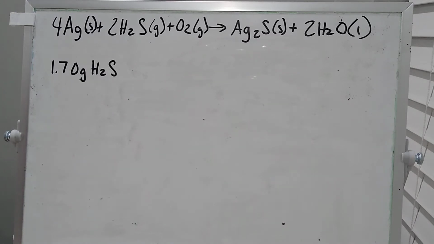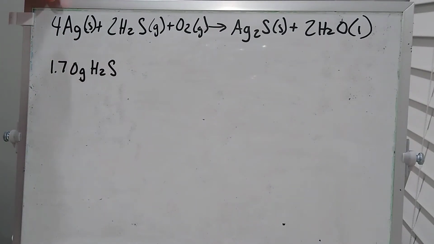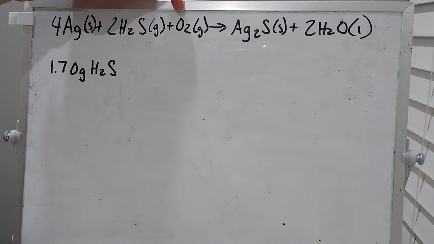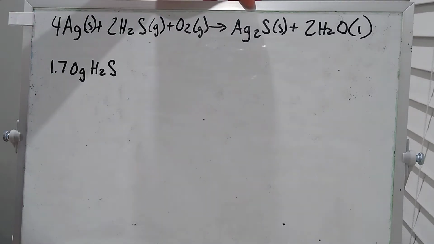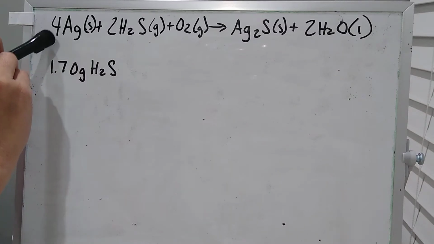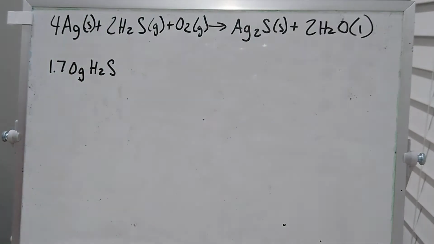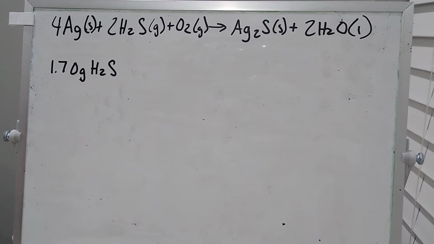So in this example, here's my balanced equation. It is already balanced for you. So I've got 4 silver, 2 H2S, 1 oxide, and those are my reactants. My products are 1 Ag2S and 2 water molecules. Okay, so pay attention to your coefficients. The ratios are 4 to 2 to 1 to 1 to 2. That's very important.